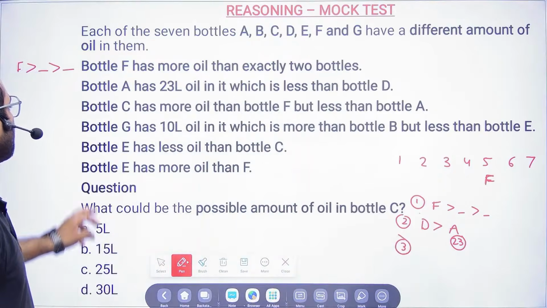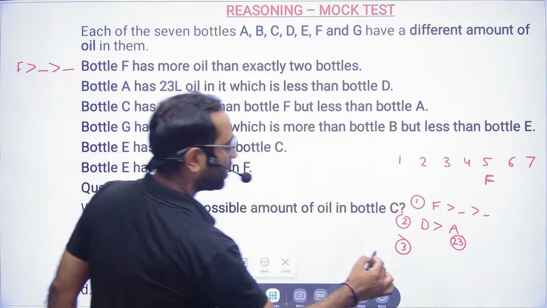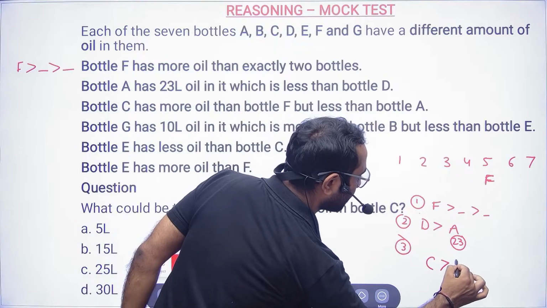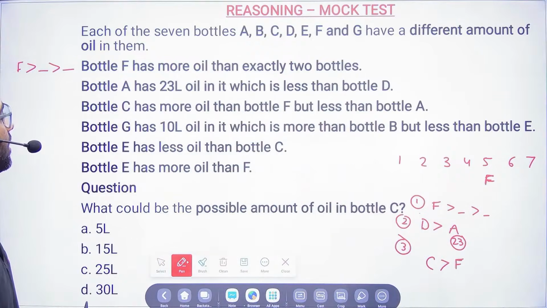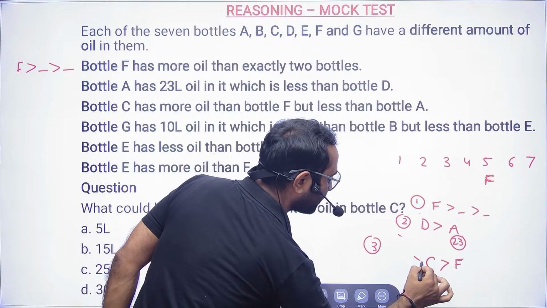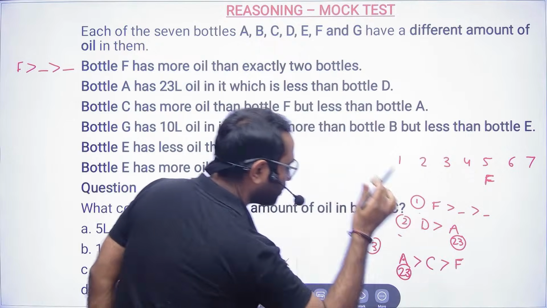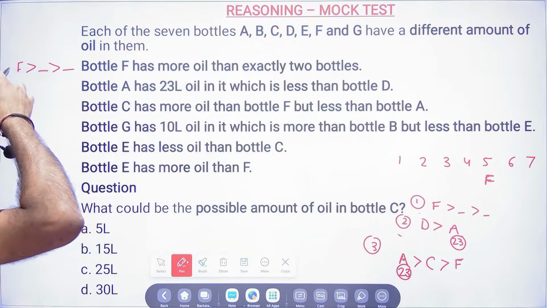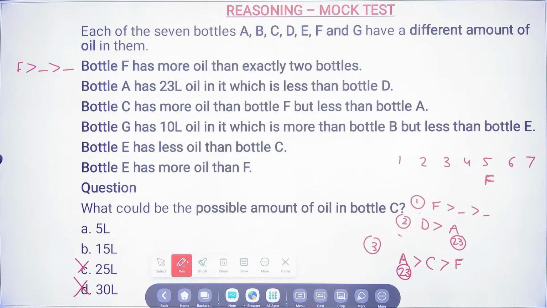Fine. Bottle C has more oil than bottle F. C has more than F. Okay, but less than A. But less than A. So A has 23. So C has less than that. So this option and this option gone. Correct? Two options are eliminated.